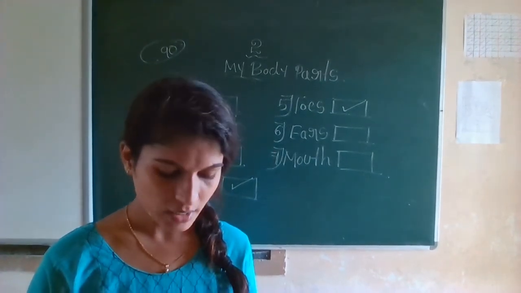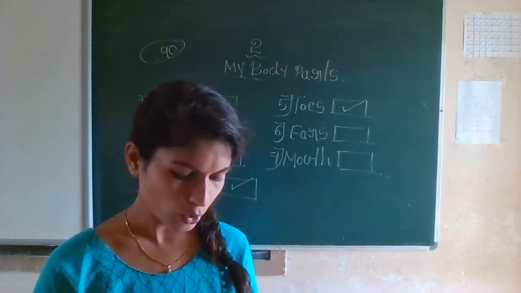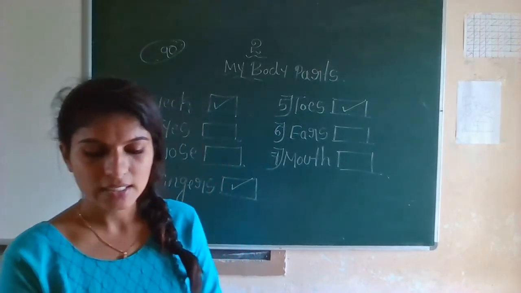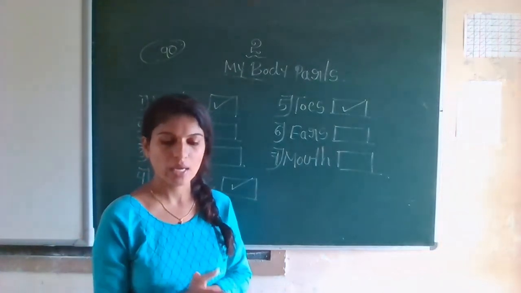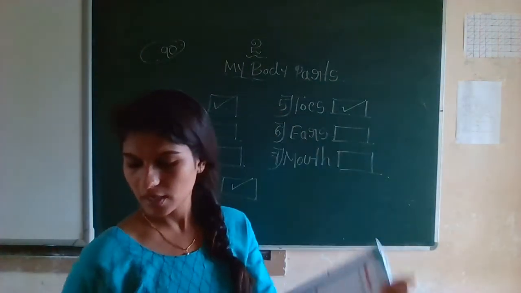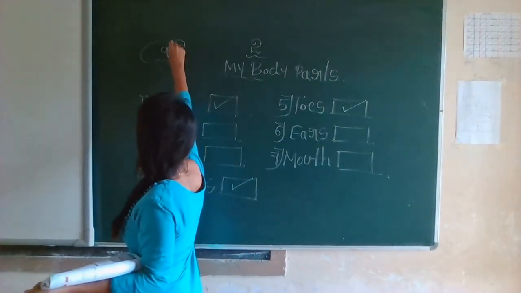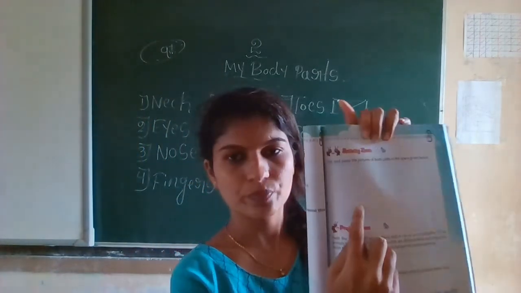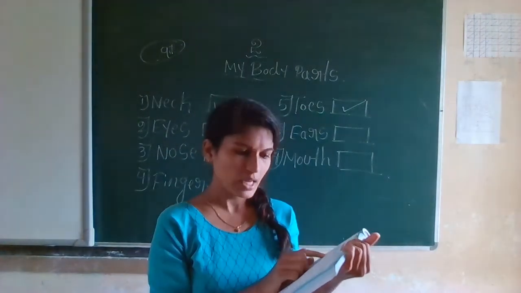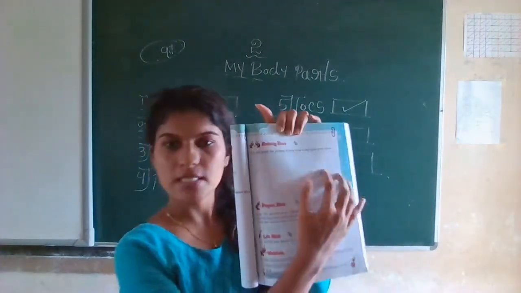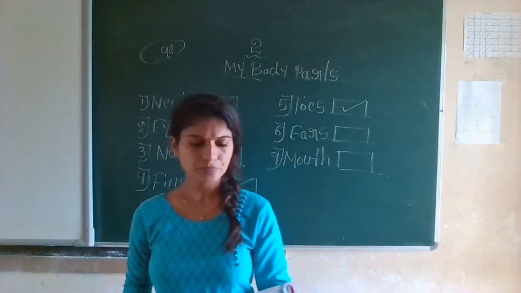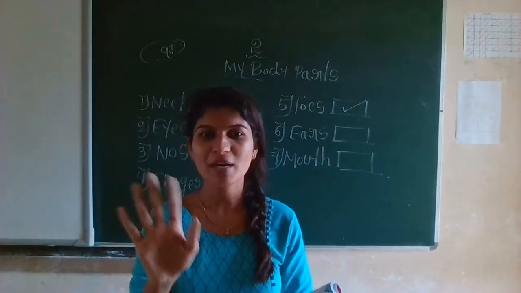Okay. So here this chapter is completed with questions also. Here an activity zone is there, for your home. Okay. When you get free time, just do it. On page number 91, what is there? Cut and paste the pictures of body parts in the space given below. A space is there, a big white box. What you have to do is just cut the body parts, not your own body parts.